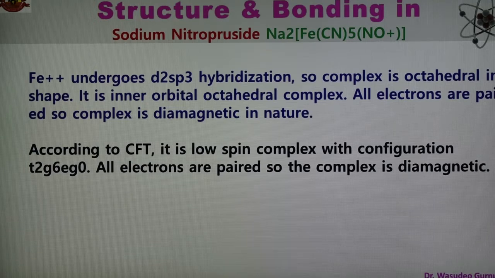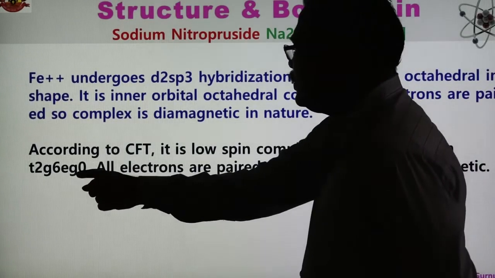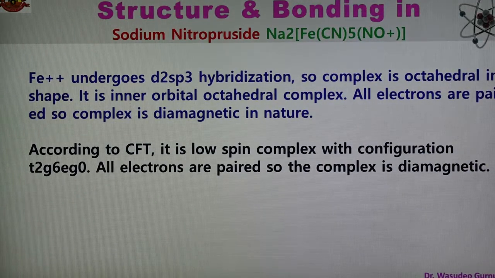The six electrons go to the t2g, and therefore it is low spin, and three electron pairs are there. So the CFT configuration is t2g6 eg0. t2g has 6 electrons and eg has 0 electrons. So all electrons are paired, so the complex is diamagnetic in CFT also. So this is about the structure and bonding of sodium nitroprusside.